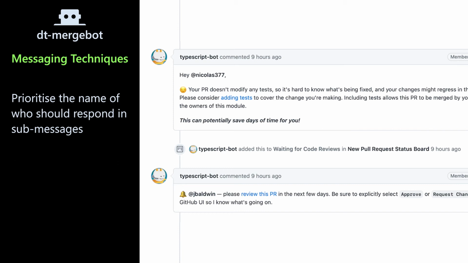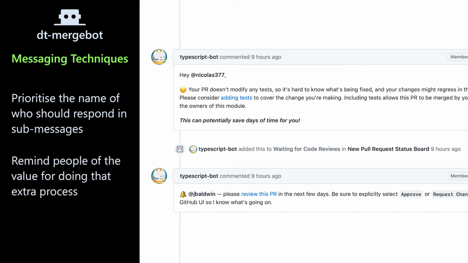But we would like people to be able to self-merge because it gives them control over the things that they care about. And in the process, it also tells them why it is worth doing that, right? Like, this can potentially save days of time for you, which is true, because the TypeScript team and the DT maintainers have to go through a lot of PRs before they will probably get to one that came out today.